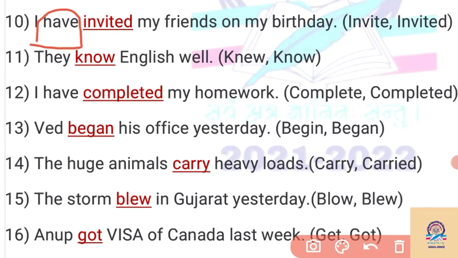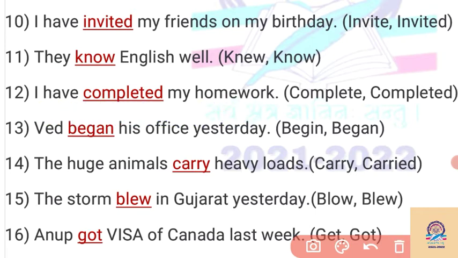Then another example, number 11, is given here, like they know English well here. So know is given here, and we are talking about the present form of the verb. So the sentence is in the present form, so we have to write the present form of the verb know here. Then again in example 12, have is given here, so we have to write the past participle form of the verb complete, which changes into completed. So our answer is I have completed my homework here.